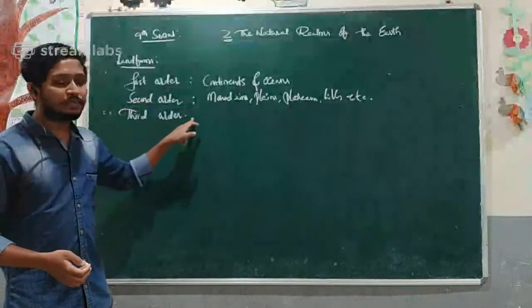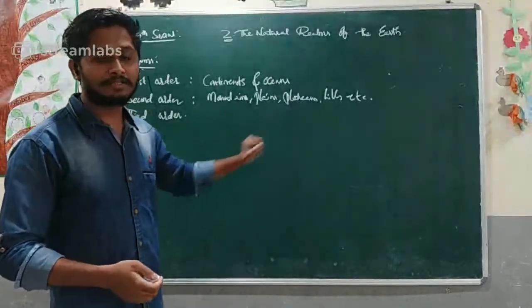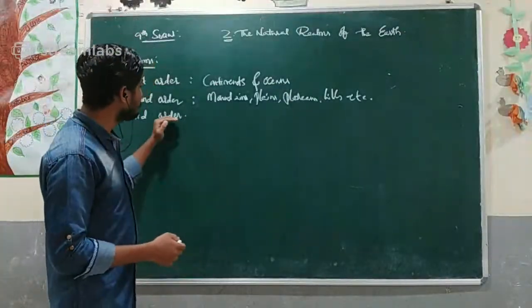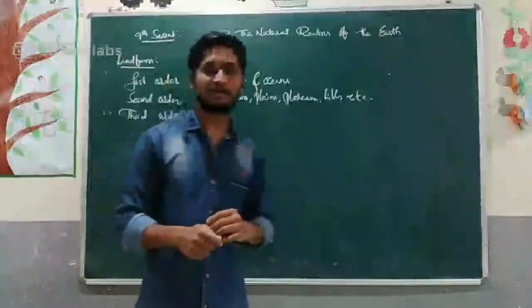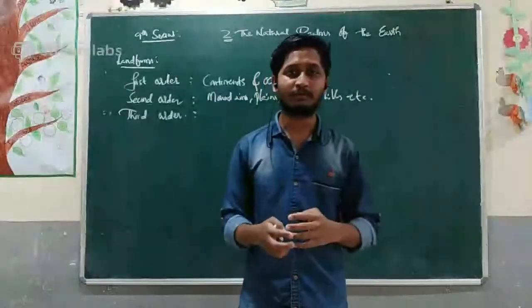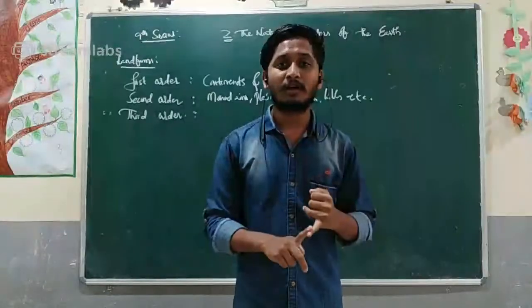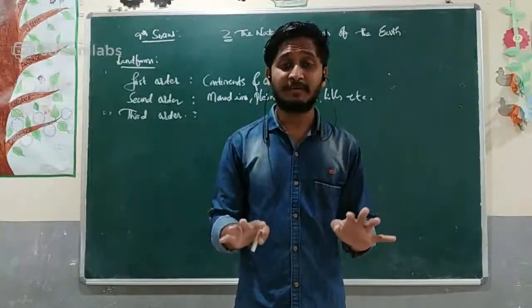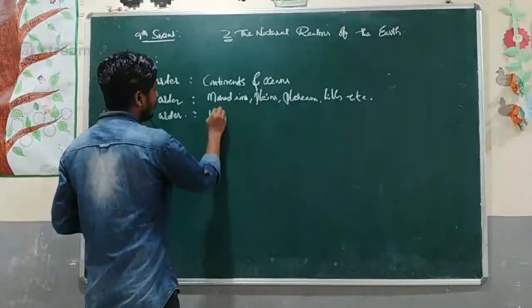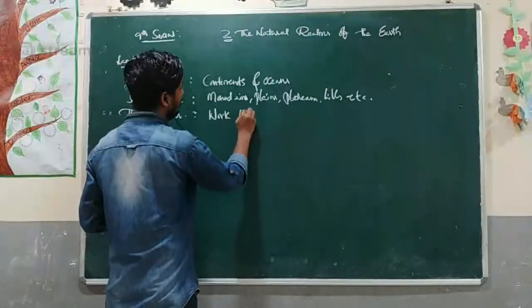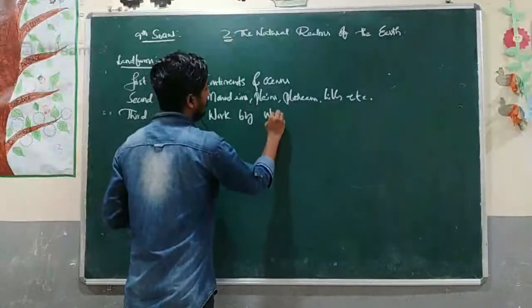Which landforms come under third order landforms? Here we have a special feature for the third order landform: the landform is shaped by the work done by wind and water.